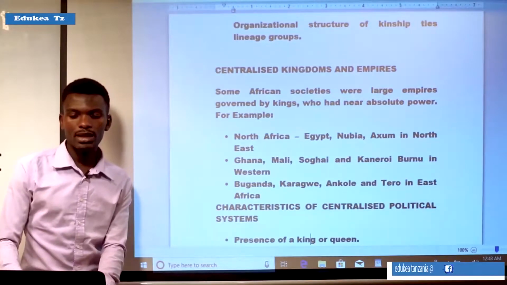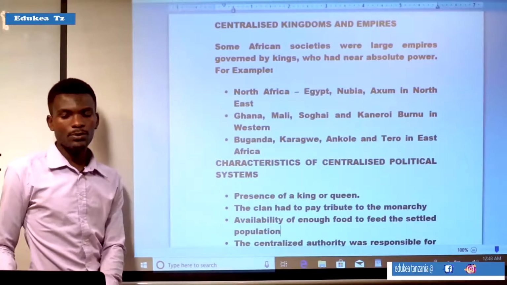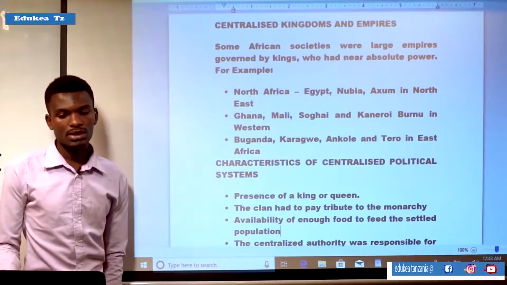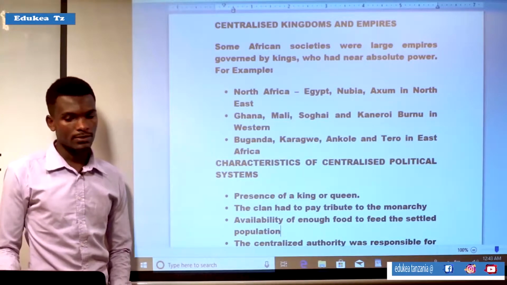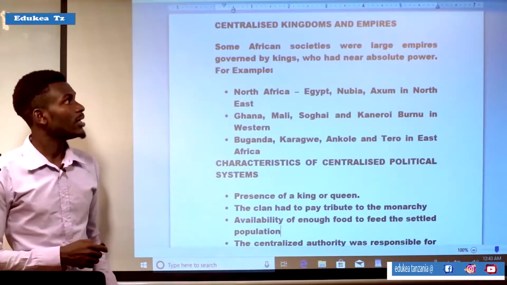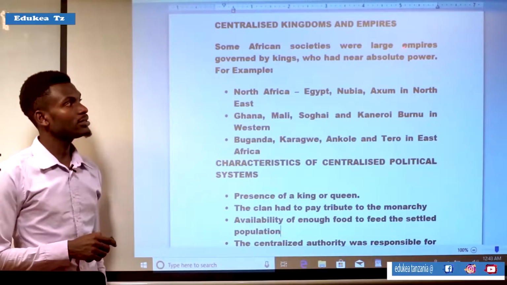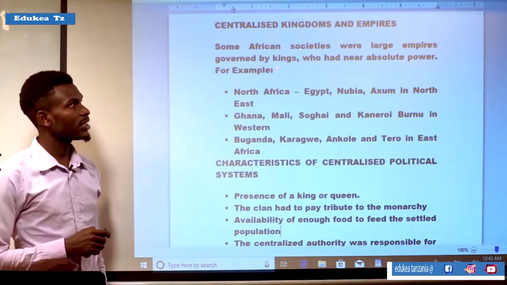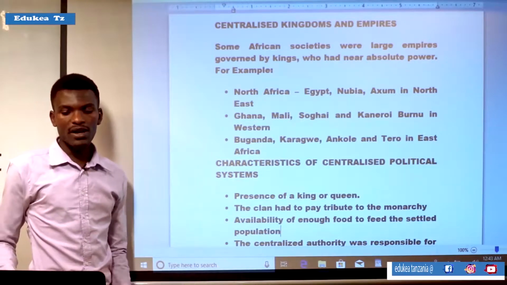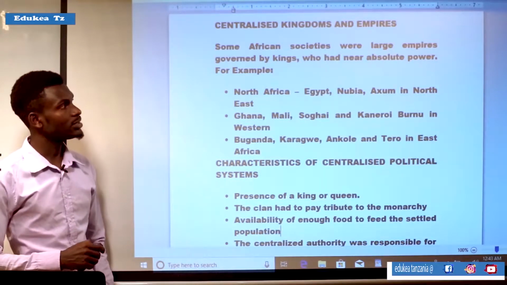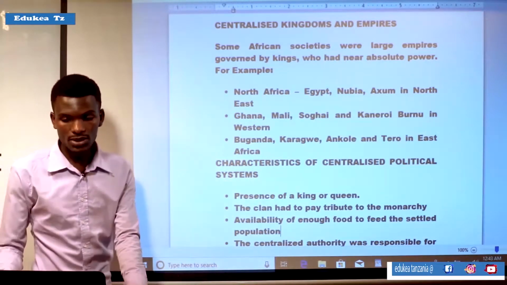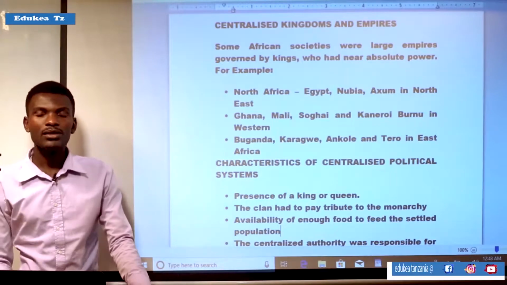Let us see another type of state, which is centralized states, or centralized kingdoms or empires. Some African societies were large empires governed by kings who had near absolute power. By definition, centralized states or kingdoms are a type of state.